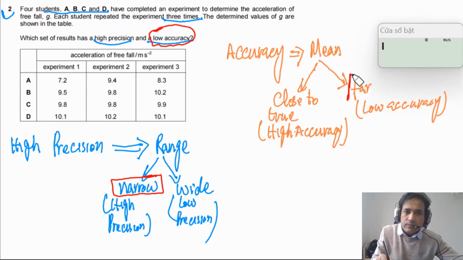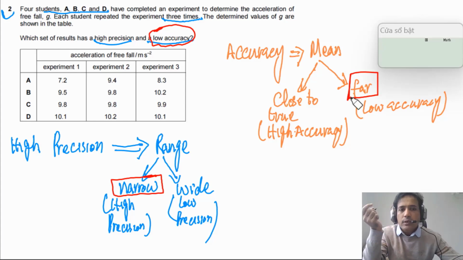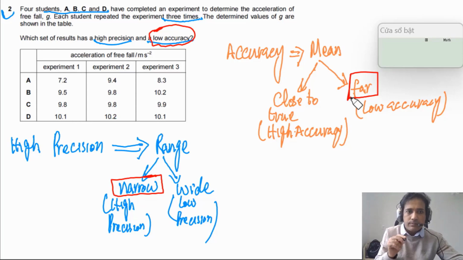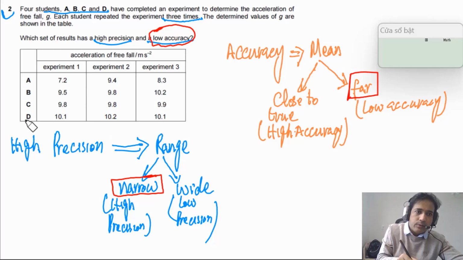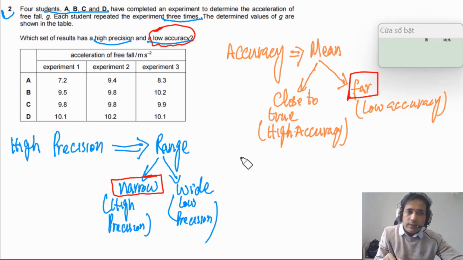So it means the difference between true value and mean value should be the largest. You can find the mean value for each one, and also the range of each data set, and then compare. To keep it simple and not spend a lot of time on this question, I will look at, for example, D. So what is the mean value of this? We can simply determine it.